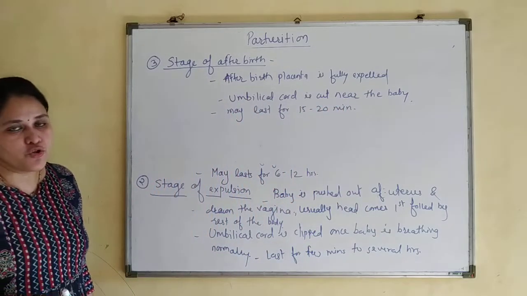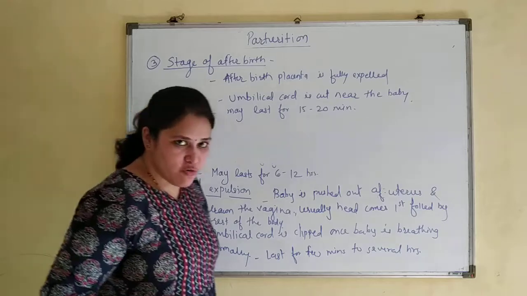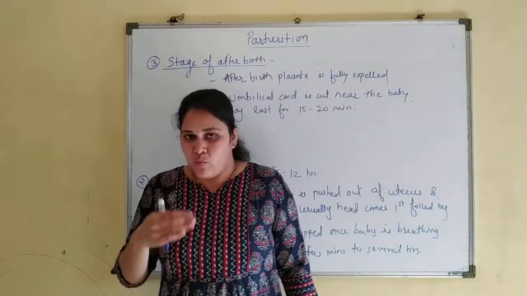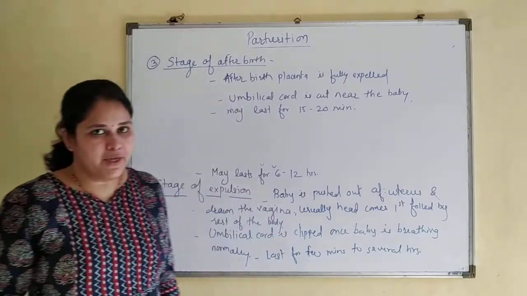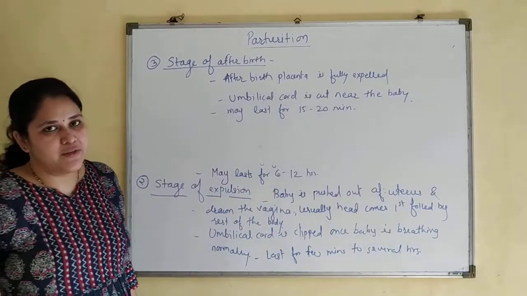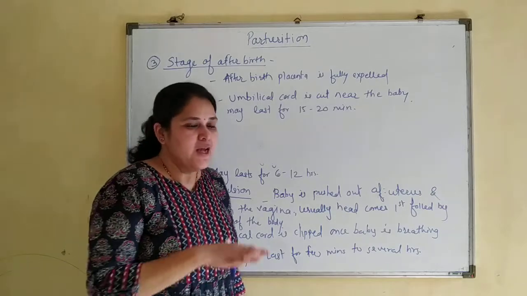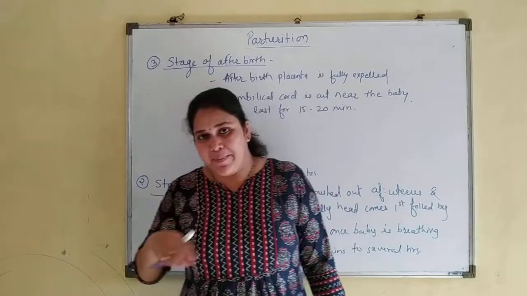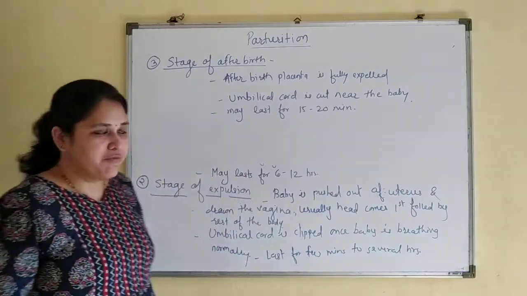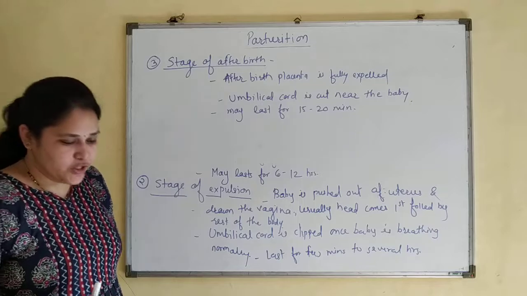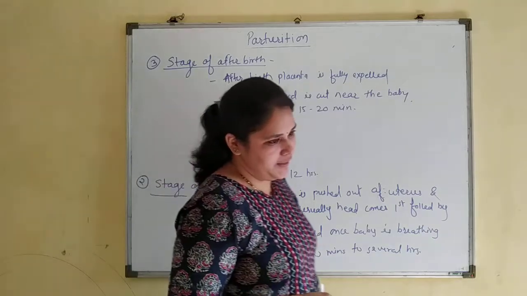So after the expulsion of the baby, the placenta is fully expelled out of the uterus. Once the baby starts normal breathing, the umbilical cord is clipped. The remnants of the umbilical cord along with the placenta and some blood are all expelled after 15 to 20 minutes of birth. In this way, the process of parturition is completed.